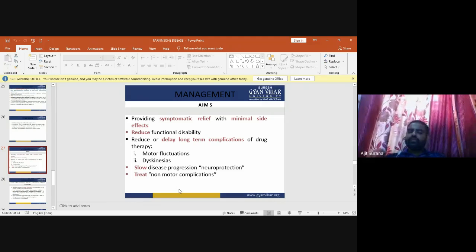Now, slow disease progression: for the slow disease progression, we use neuroprotection. We also treat the non-motor complications. This is the aim for the management of Parkinson disease.